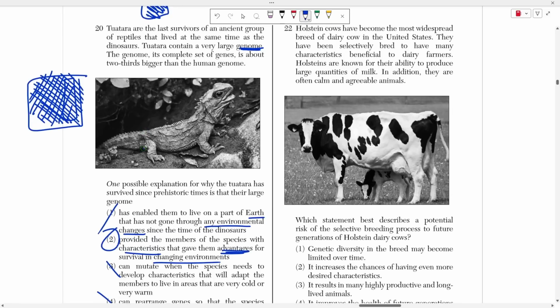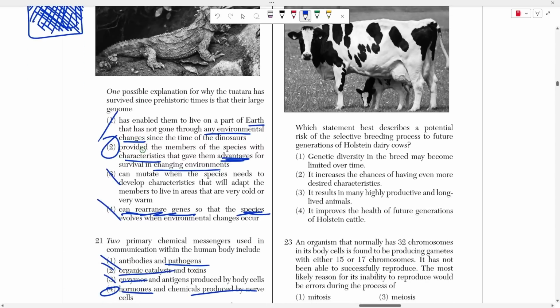Number 22 says Holstein cows have become the most widespread breed of dairy cows in the United States. They have been selectively bred to have many characteristics beneficial to dairy farmers. Holsteins are known for their ability to produce large quantities of milk, and in addition, they are often calm and agreeable animals. Which statement best describes a potential risk of selective breeding to future generations of Holstein dairy cows, okay? So a risk is something that's bad, right? So it's something that could go wrong.